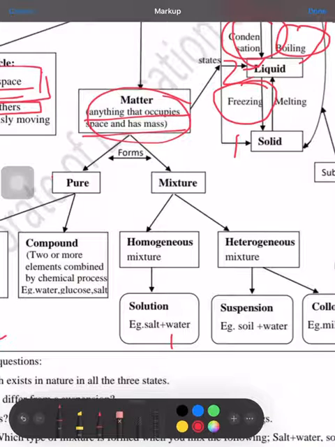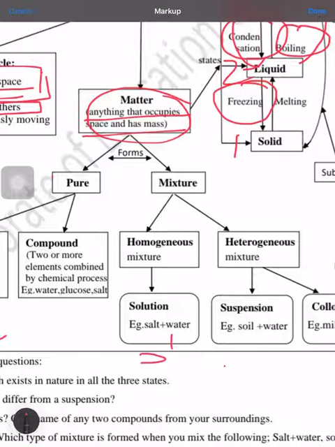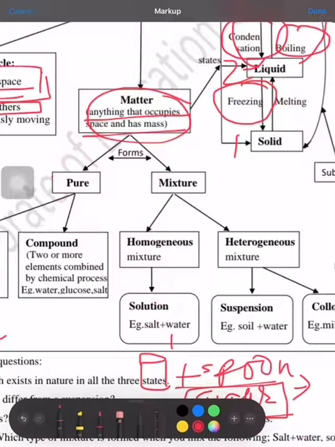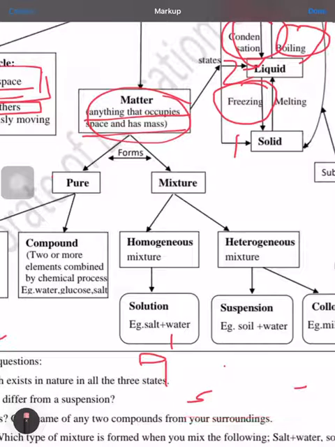Now why are we calling it a homogeneous mixture? Suppose you have a glass of water and you have mixed a spoon of sugar in it. Now when you have mixed a spoon of sugar in it and stirred it well, when you taste it, you will find every sip of the water you are drinking has the same amount of sugar content in it. That proves that it is a homogeneous mixture. But when we talk of heterogeneous mixture, here the word hetero itself means different.